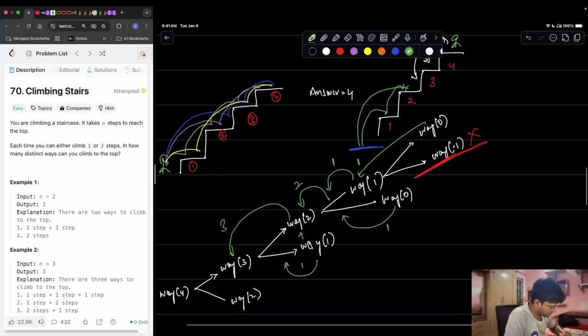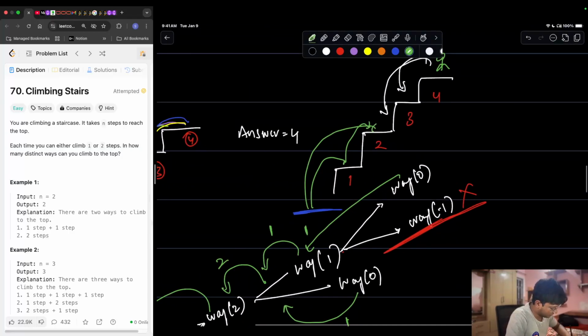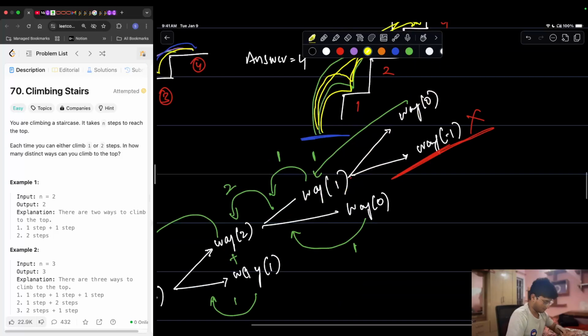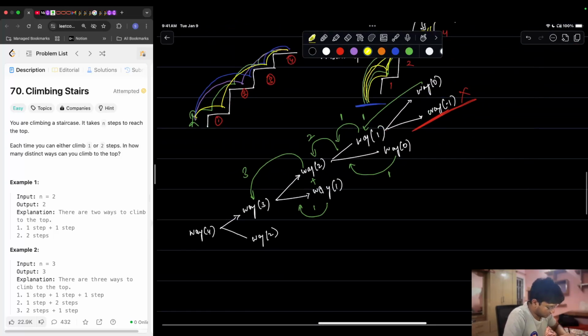Let's check. How many ways are there to reach 3 from the ground? There is 1, 2, 3. Or there is 1, 3. 2 ways done. Or there is 2 and 3. 3 ways are done. So perfect. We got the right answer.